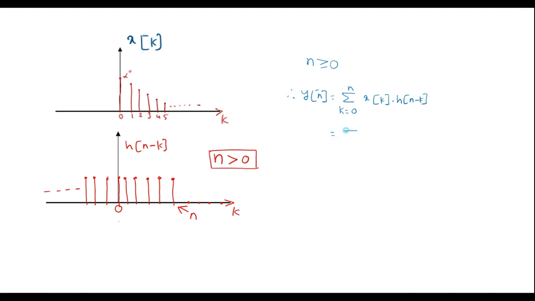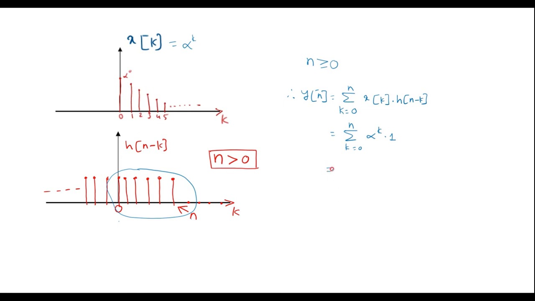That is, summation k is equal to 0 to n. Here x of k value is nothing but alpha power k, and h of n minus k value is 1, that is step signal. So these all samples which lie between 0 to n will multiply with x of k.